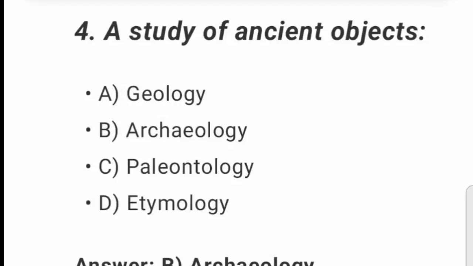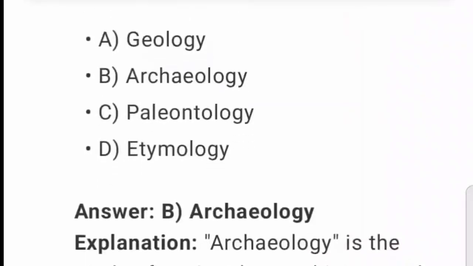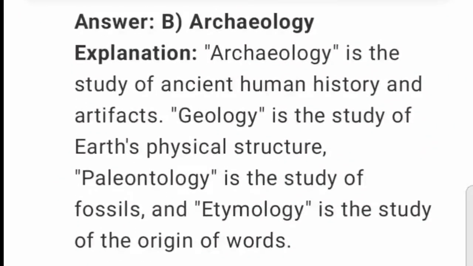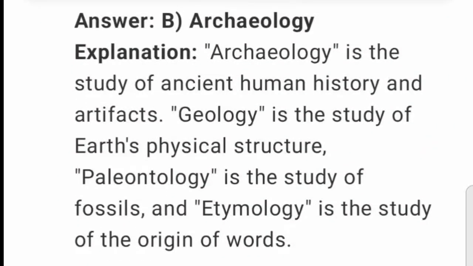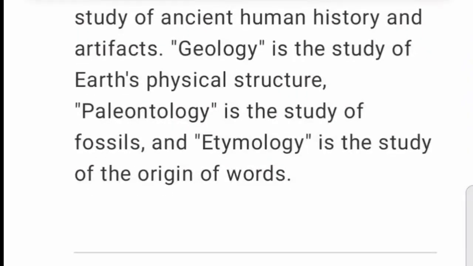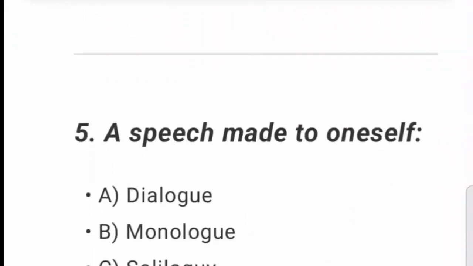4. A study of ancient objects. A. Geology. B. Archaeology. C. Paleontology. D. Etymology. Answer B. Archaeology. Archaeology is the study of ancient human history and artifacts. Geology is the study of Earth's physical structure. Paleontology is the study of fossils. And etymology is the study of the origin of words.